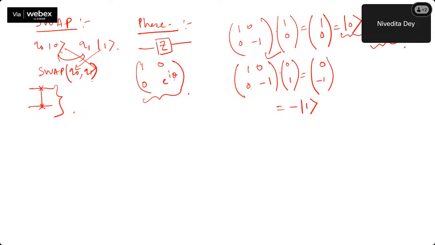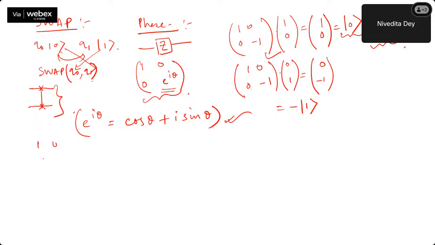Now, first of all, what is this thing? If you are well aware of Euler's theorem, it's nothing but cos theta plus i sine theta. Of course, you understand that if you change theta, accordingly you are going to get any type of quantum gate that you desire. If you put theta equals pi, you will get something. Theta equals pi by 2 will give you something else. Likewise, there are phase gates: Z, S, T, all those gates. So Z, S, and T originate from the same thing, just by changing the value of theta.